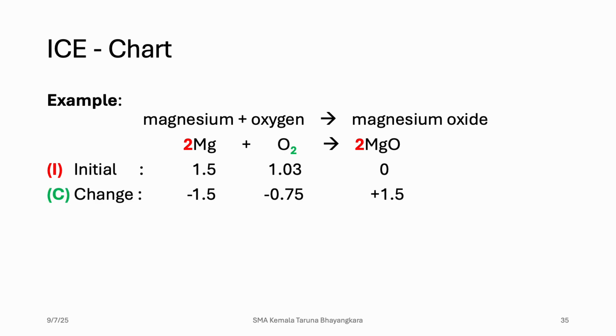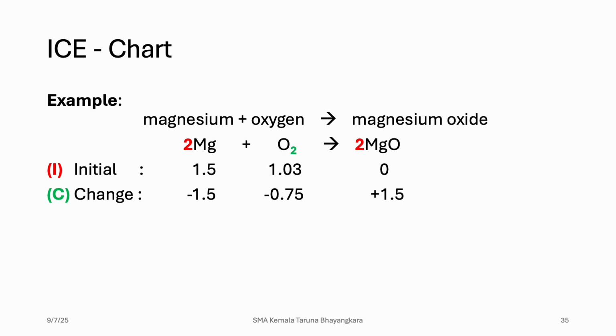And then we can calculate the amount of oxygen reacted by using the mole ratio, which is 1/2 times 1.5, which is 0.75. And I put minus because it is a reactant. And then for MgO, the same thing, use the mole ratio 2/2 times 1.5, which is 1.5.